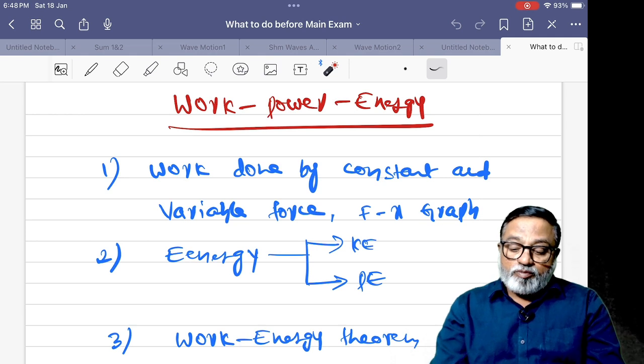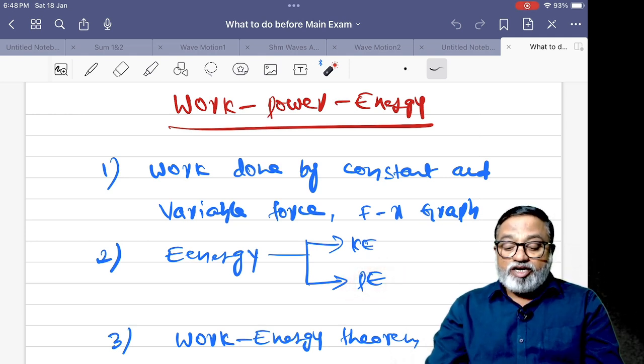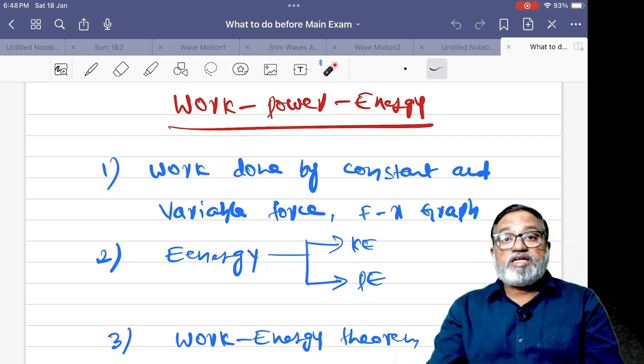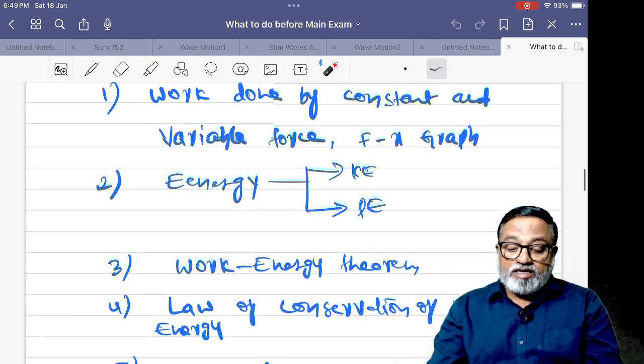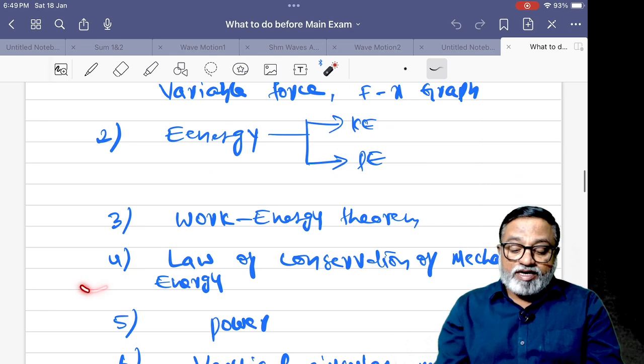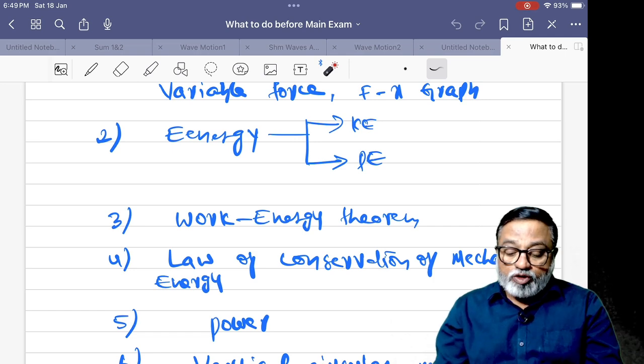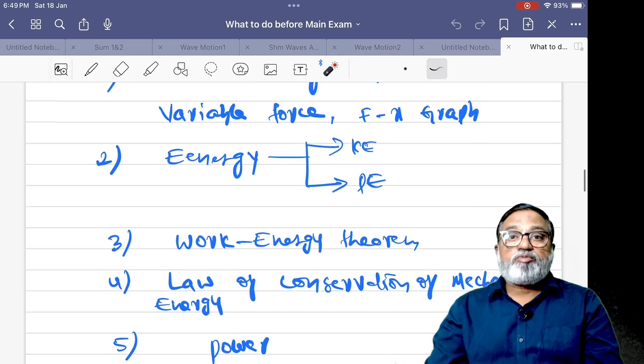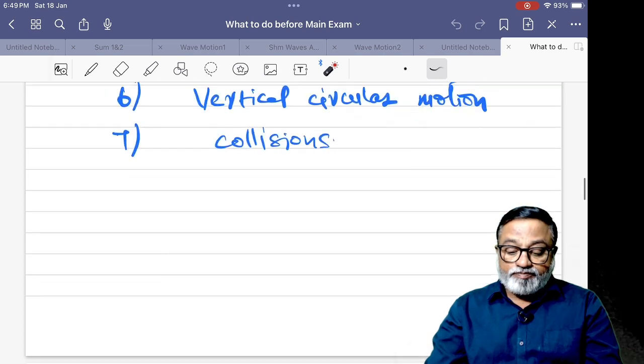Like that, and potential energy, conservative field and non-conservative field, potential energy of a spring, like that. Next one is work energy theorem and the law of conservation of mechanical energy and power, vertical circular motion and collisions. These are the subtopics from work power energy.